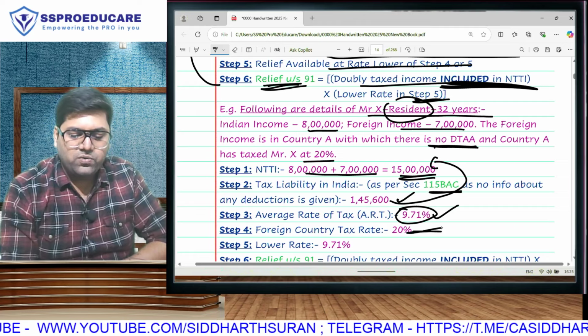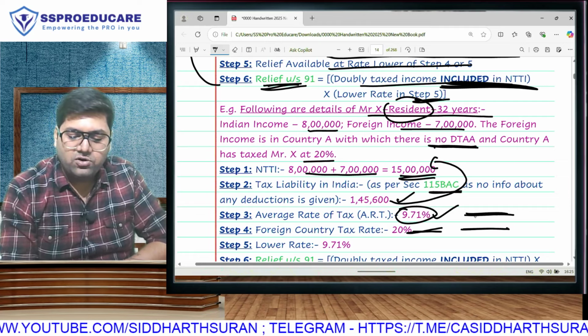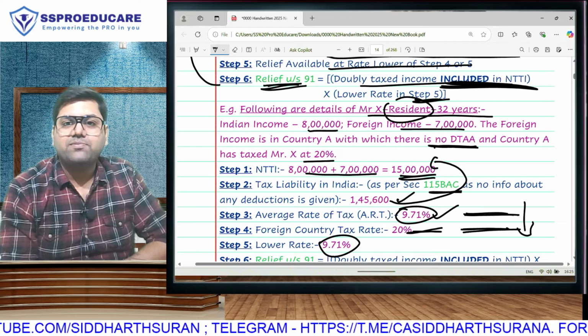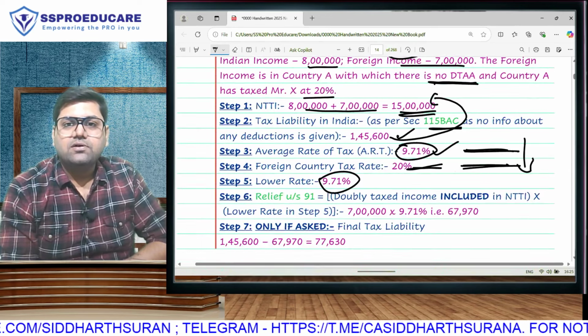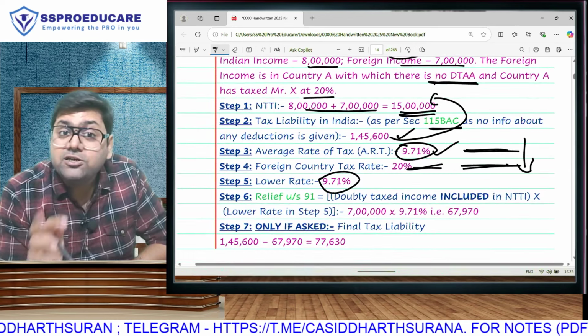Foreign rate is given to you at 20%. So you will get relief at Indian rate or foreign rate, whichever is lower. 9.71 will be your rate of relief. And finally, how are you going to calculate your relief? What is the doubly taxed income?